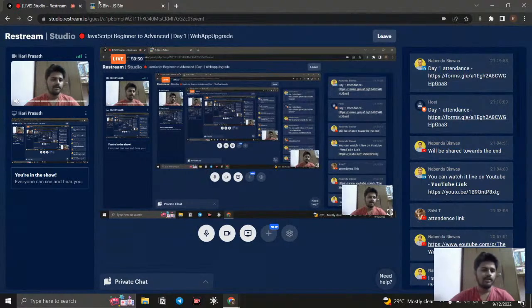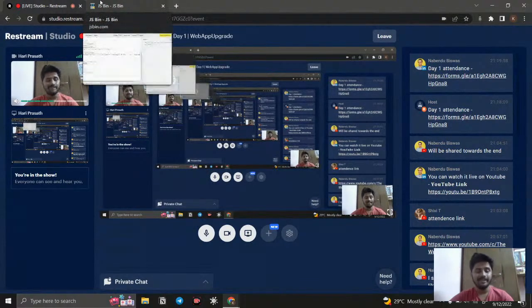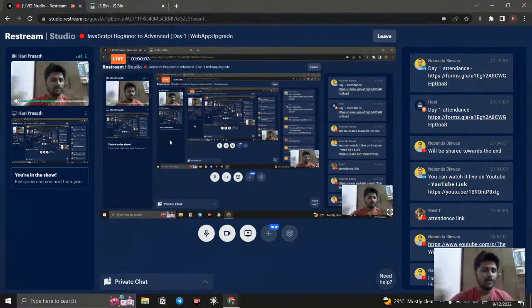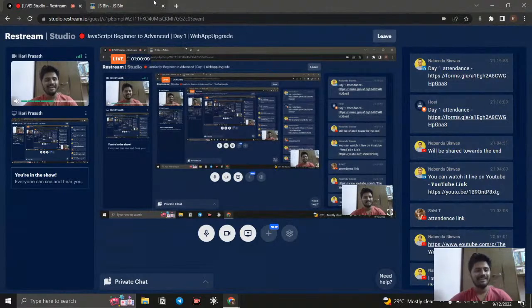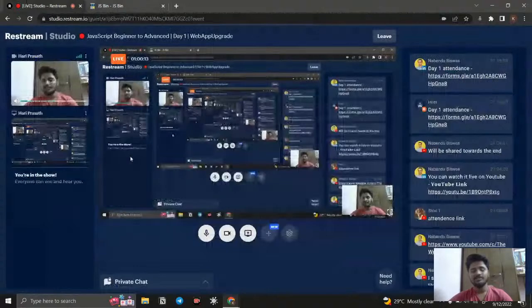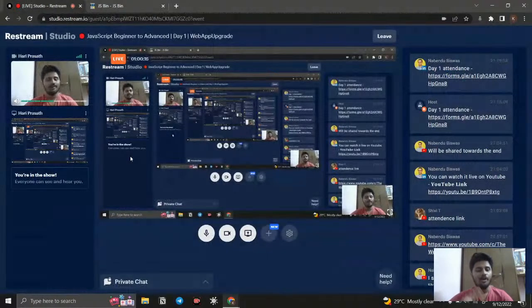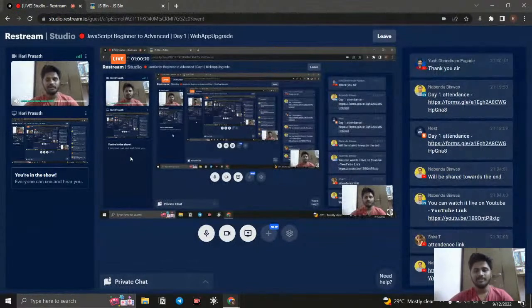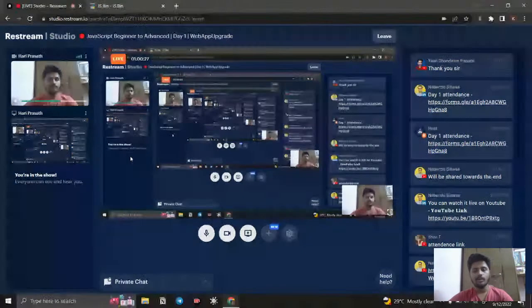So this is all about variables and data types. We covered primitive data types and all. Next we're going to see about methods. What is a method? Here we can see some methods like dot method, something like that. So we're going to discuss methods. All the data types have their own methods. That is what we're going to discuss. And afterwards we're going to discuss something different. So time's up. If you have any doubts, you can ask.